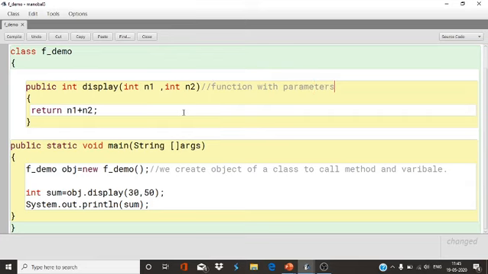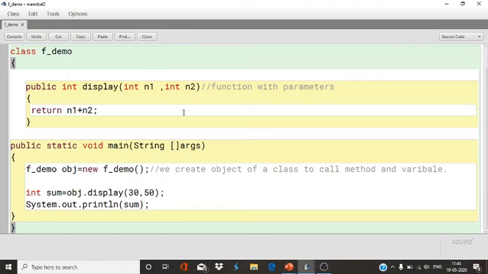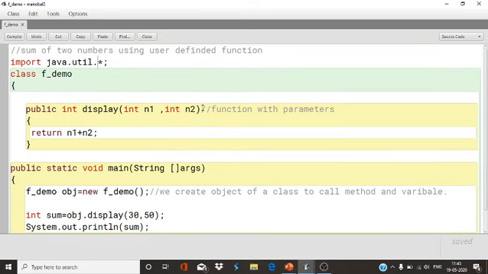Many more concepts are there, actual parameter, formal parameter. I will explain about these in the coming recorded videos, and also value type, reference type, how many types of parameters we can give in a function. Function overloading, function overriding, and recursion, I will explain these in the coming videos.